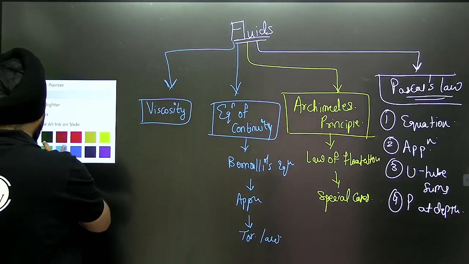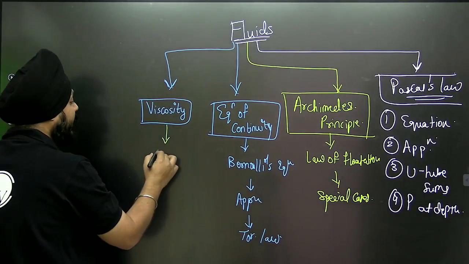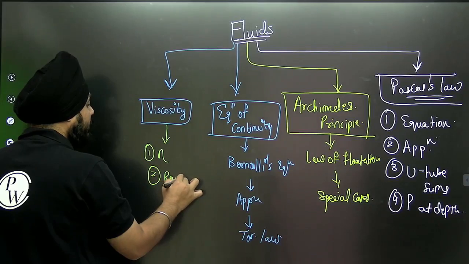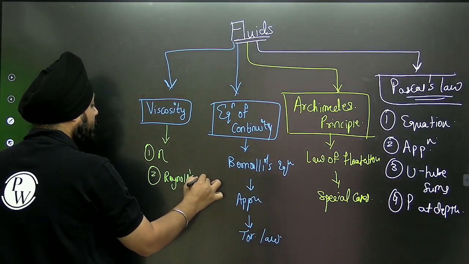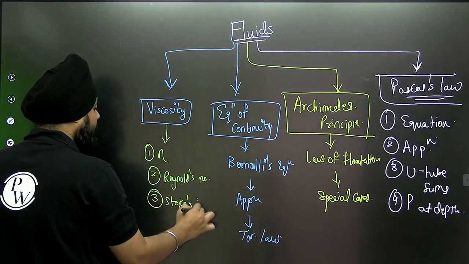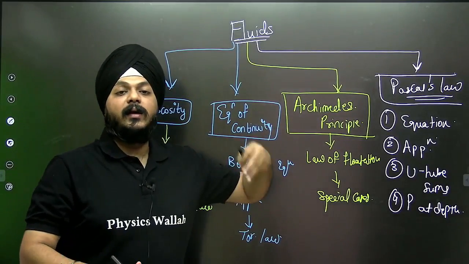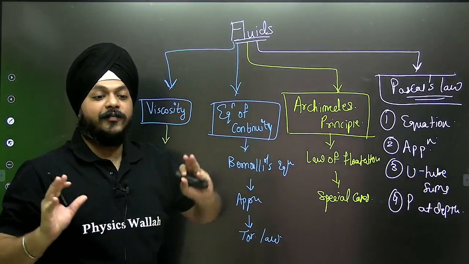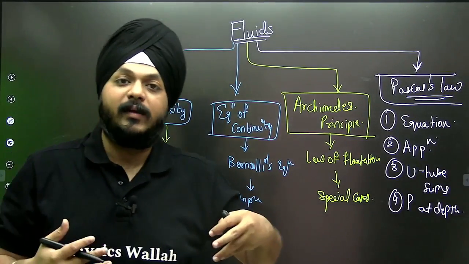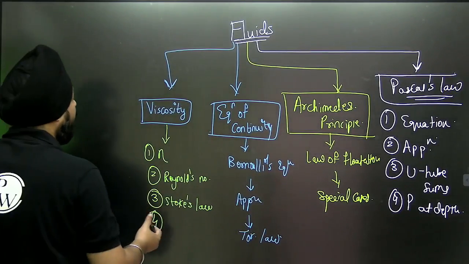With viscosity, obviously we are going to deal with the coefficient of viscosity eta. We are going to deal with the Reynolds number, and Stokes law. We are going to see the Magnus effect and all of those theoretical things, the flow of blood in the human body, the concepts of aerofoil, this kind of thing we are going to see.